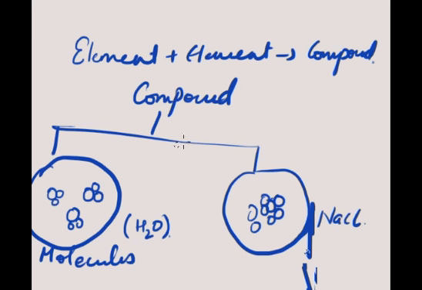So these are two kinds of compounds, one is molecules and one is ions. If we take the definitions, we can clearly see that yes, it is also a pure substance.